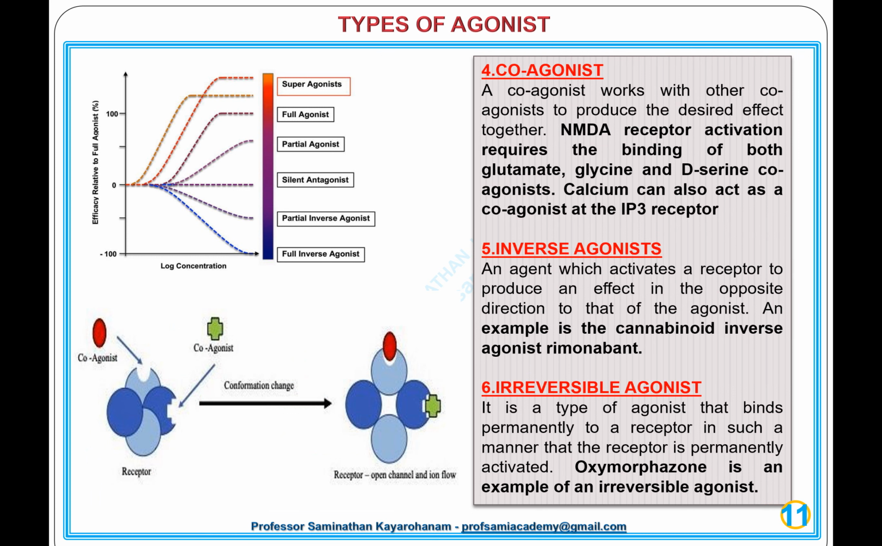6. Irreversible agonist. It is a type of agonist that binds permanently to a receptor in such a manner that the receptor is permanently activated. Oxymorphone is an example of an irreversible agonist.